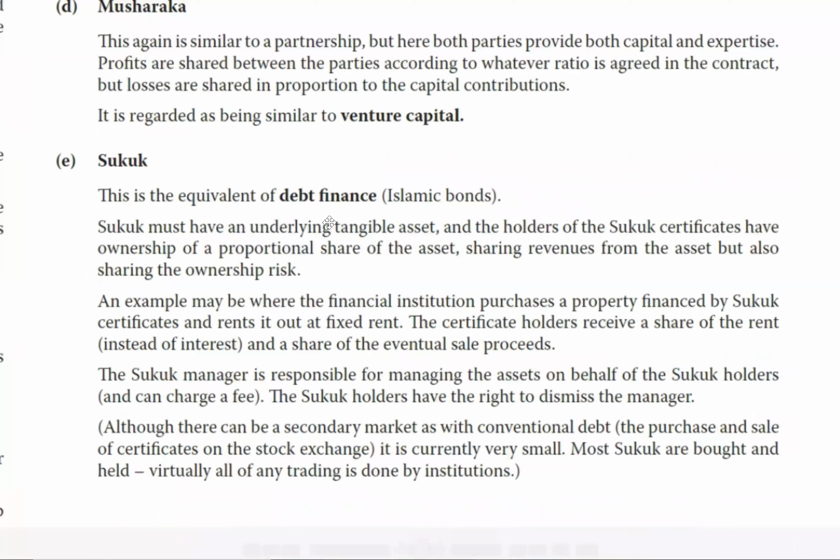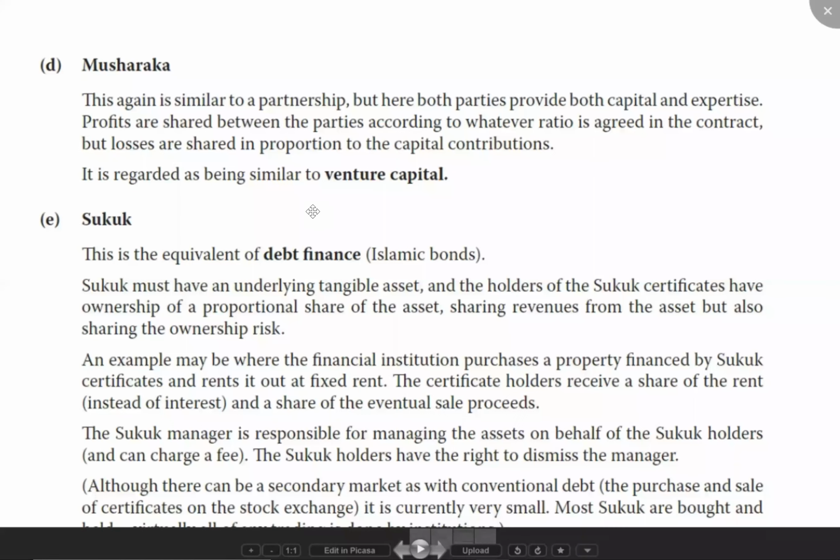And the last part is your sukuk. Sukuk is like zero coupon bonds, because normal bonds will have to pay interest, right? If we issue normal bonds, we have to pay interest. But what is the concept of Islamic finance? You can't pay interest. So sukuk is something like a zero coupon bond.